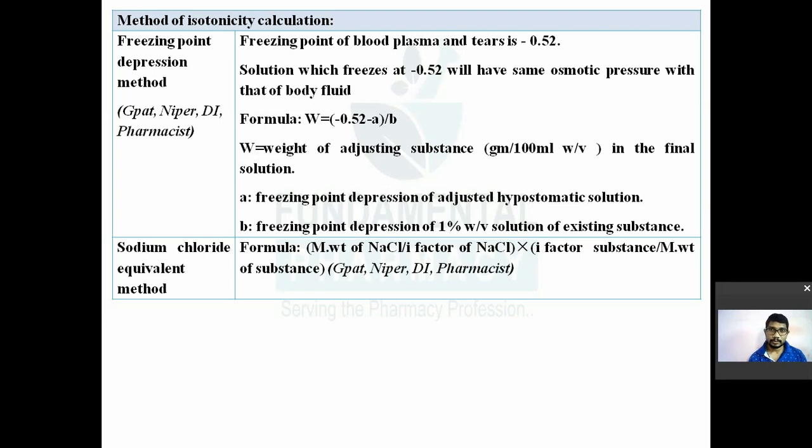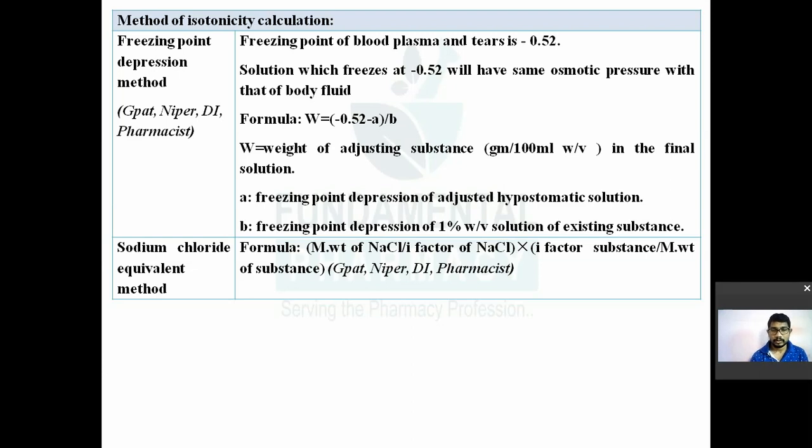Okay, so if the osmotic pressure of any formulation is more than the osmotic pressure of blood, that is known as hypertonic, and if it is less than the blood, it is known as hypotonic. Okay, sometimes the term paratonic is used to indicate both hypertonic and hypotonic. Just remember, I'm not going to tell you each and everything, just remember.